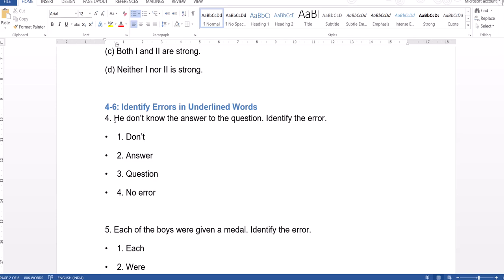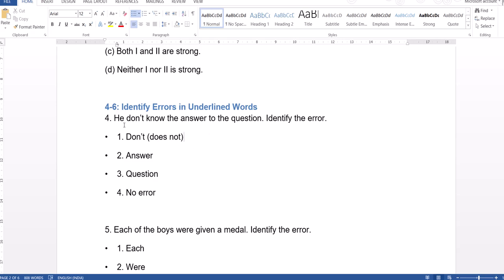Let us check whether subject and verb are agreed here. He do not know. Here the subject is singular, whereas the verb is plural. So it should be does not, or doesn't. He doesn't know the answer to the question.